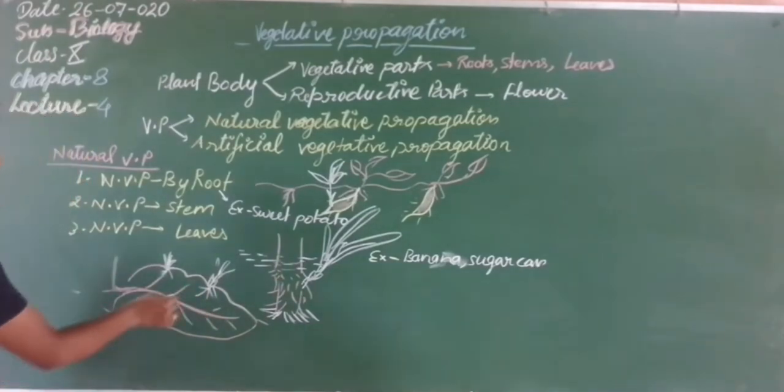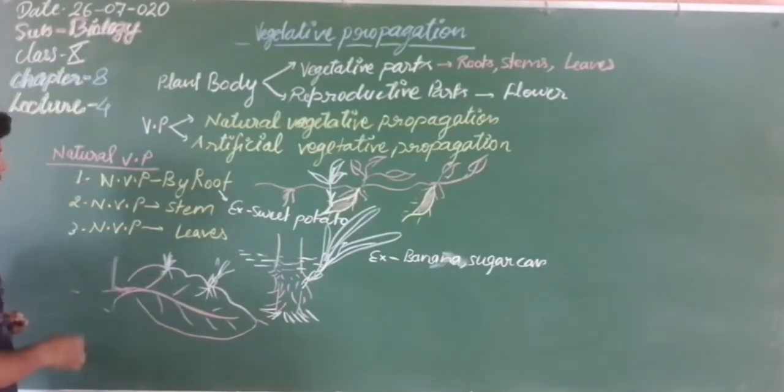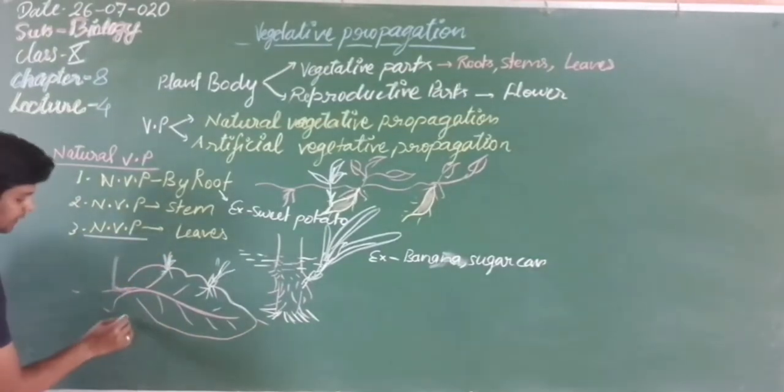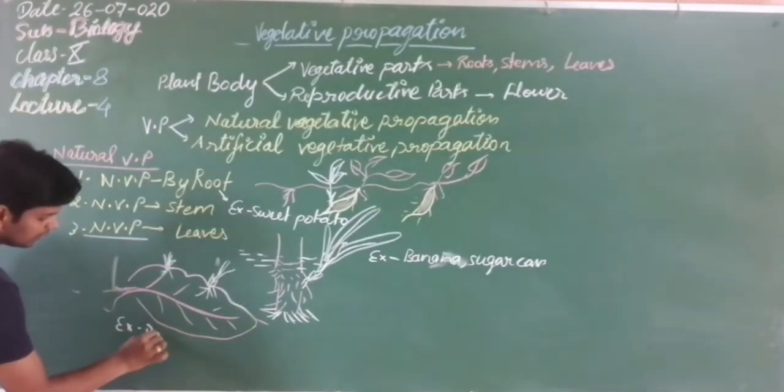So students, this is the example of what? Natural vegetative propagation by leaf. This is the example of what? Bryophyllum.